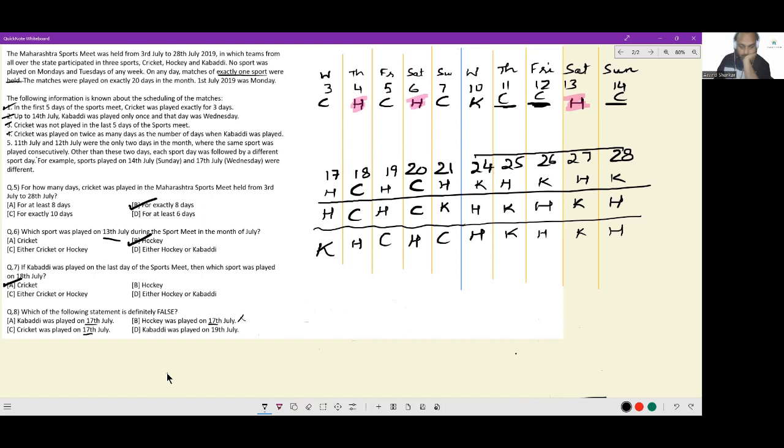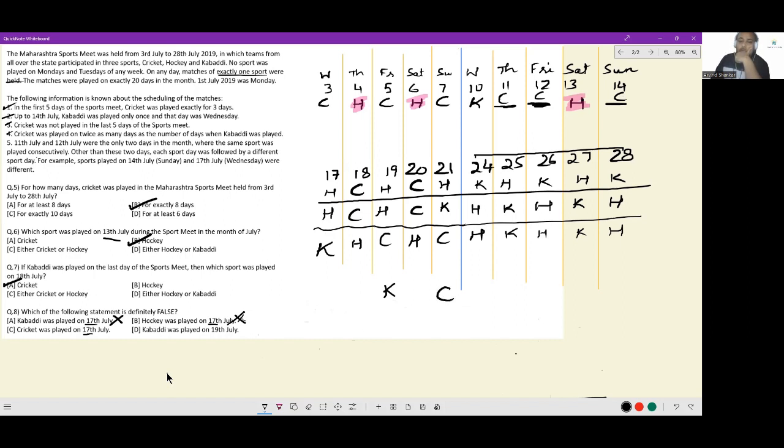Okay. This is not definitely false. Kabaddi being played on 17th July is a possibility. This is not definitely false. Now, for peace of mind, I just had to create a case when Kabaddi was played on 19th. If I play Kabaddi on this day,